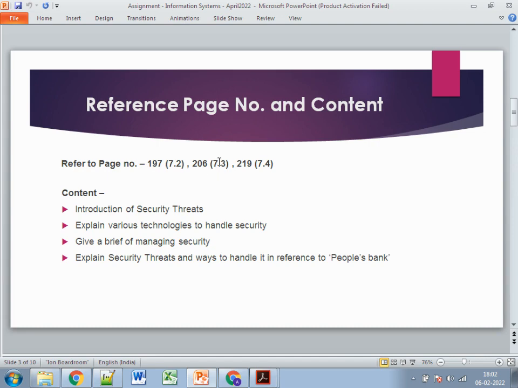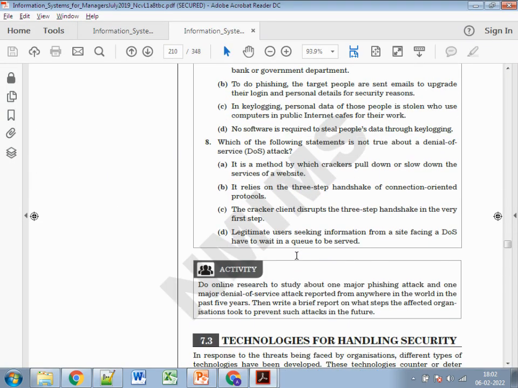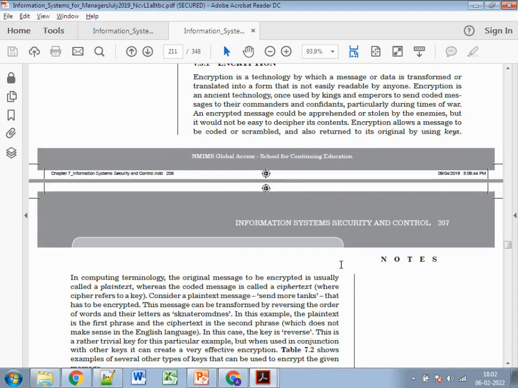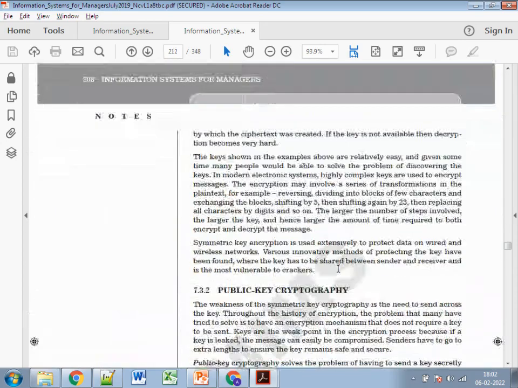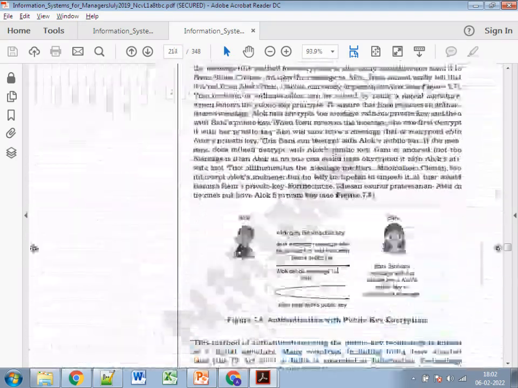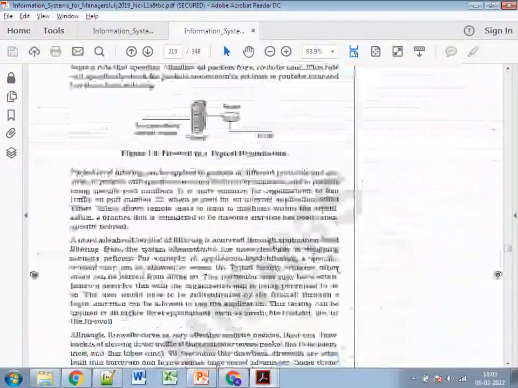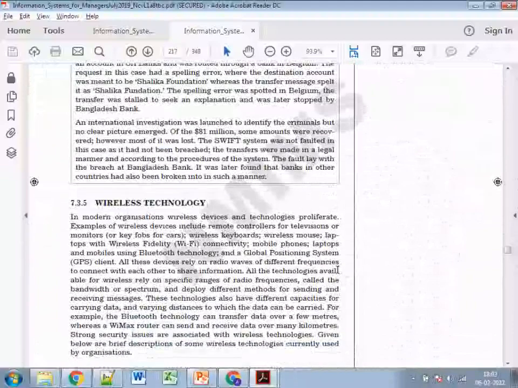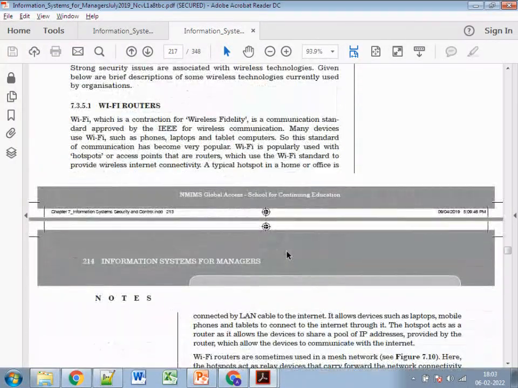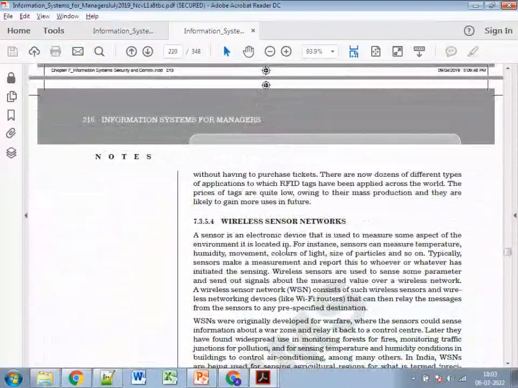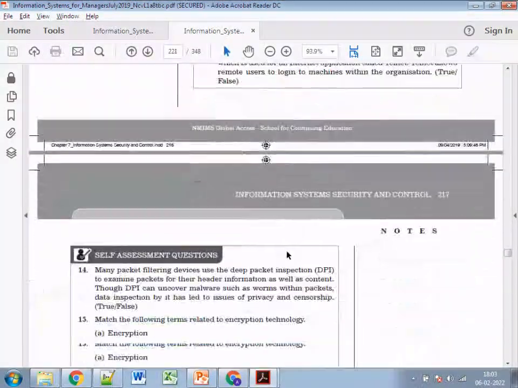The next part is 7.3, which is technologies for handling security. Firstly we discuss the security threats, and after that how we can handle them, meaning encryption techniques. We can discuss public key and private key cryptography. After that we discuss firewalls and VPN, virtual private networks. You can also refer to wireless technology, in which Wi-Fi routers, Bluetooth, and RFIDs are covered. These do not need to go into much detail, but yes, you can refer to them.